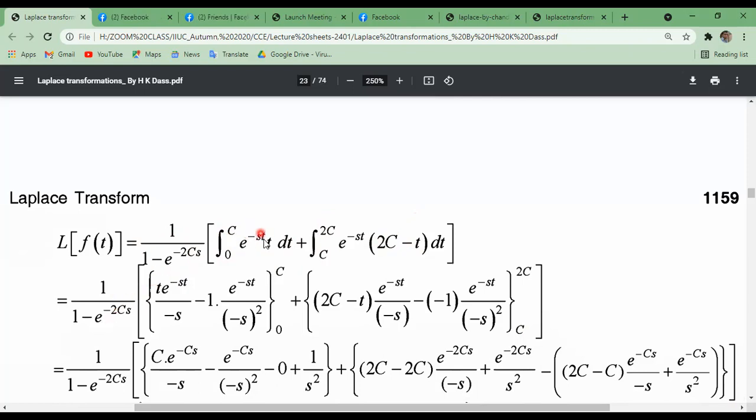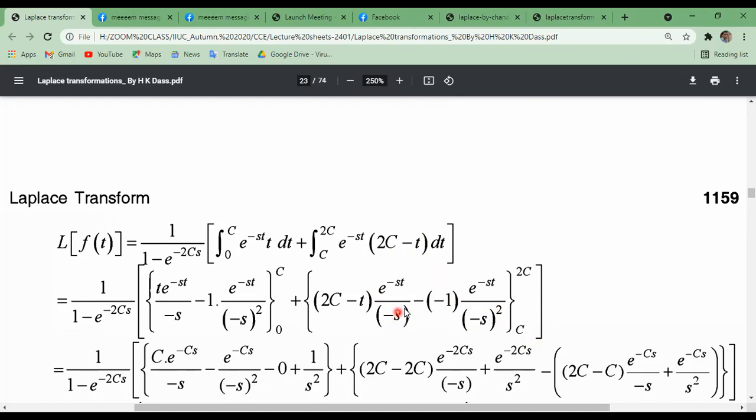Now the UV process formula applies with integral limit 0 to c, and this is also a UV process formula. U into 2c minus t means u into the integration of e to the power minus st, minus the differentiation of 2c minus t, which is minus 1, since 2c is a constant and its derivative is 0. Again the integration of e to the power minus st is e to the power minus st, divided by the coefficient of t, that means minus s.